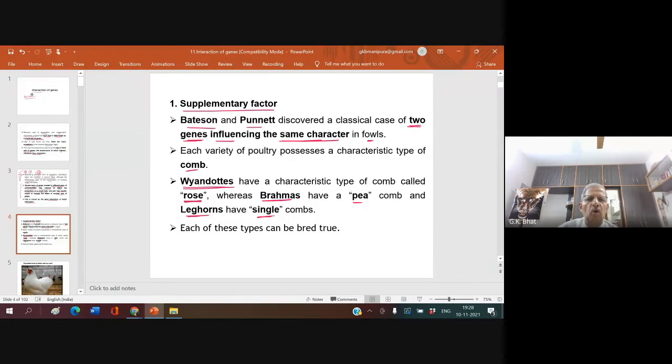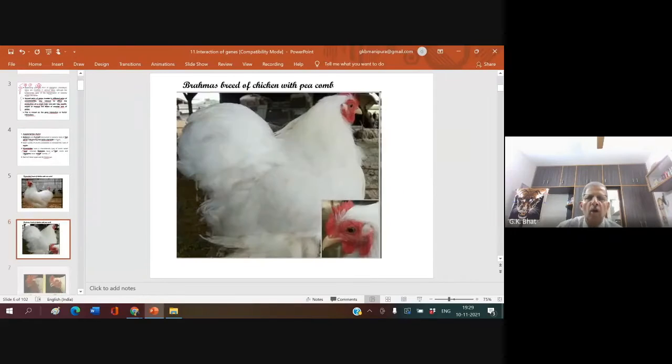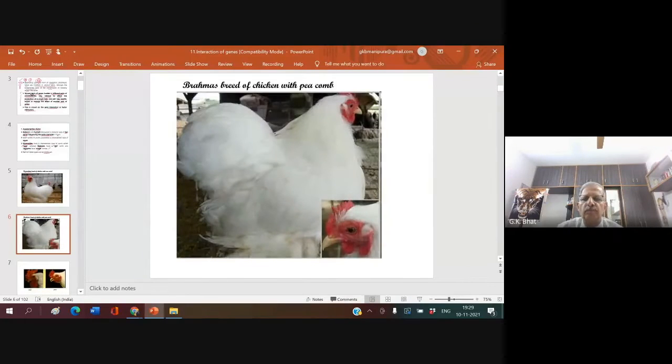What is one comb? Rose. What is another comb called? Pea. What is one more comb called? Single. Each of these types can breed true. Now, let me show you. Look here. This is a rose comb. What is the breed? Wyandotte breed. And this is pea comb. What is the breed? Brahma breed.